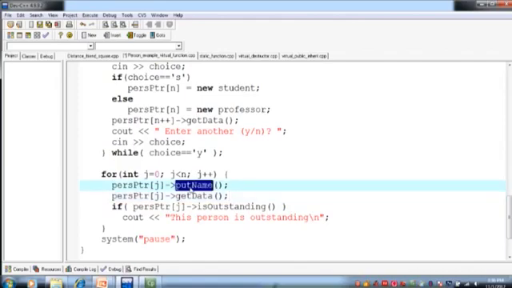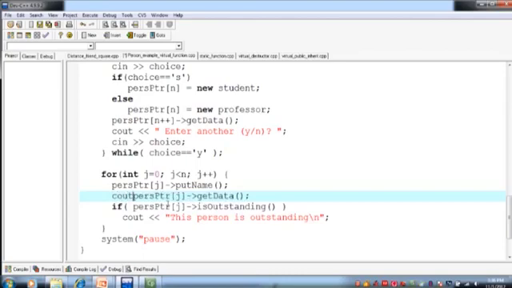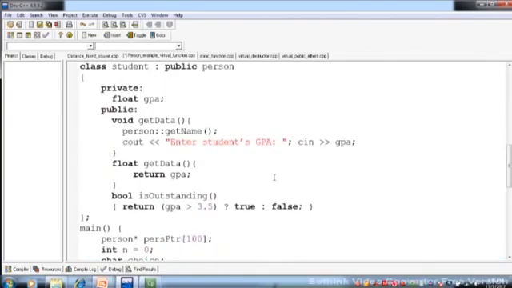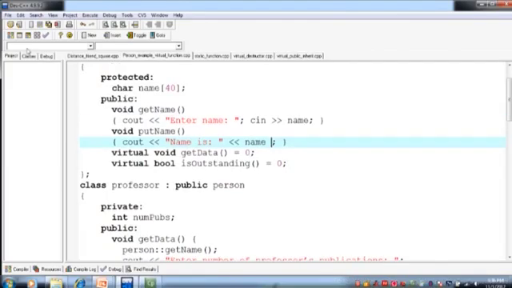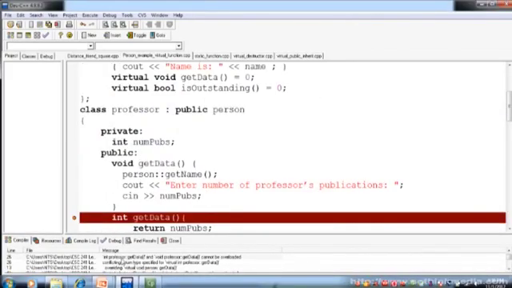ठीक है, so name जो है वो name print कर देगा और get data जो है वो data print कर देगा. So let's see. Okay, now let's compile this program. Okay, it gives error: int professor get data and void professor cannot be overloaded.